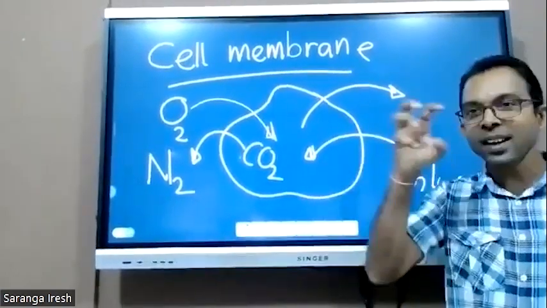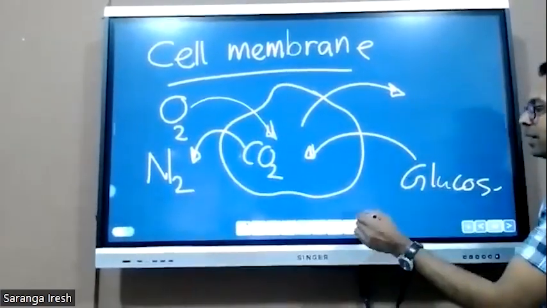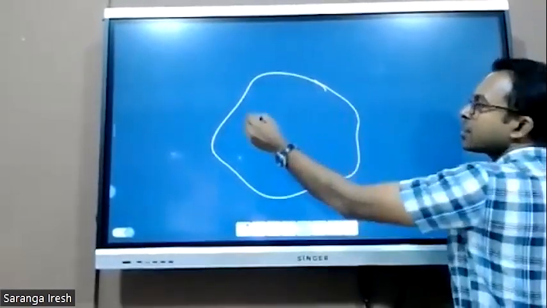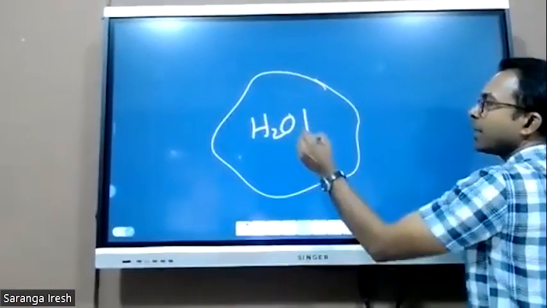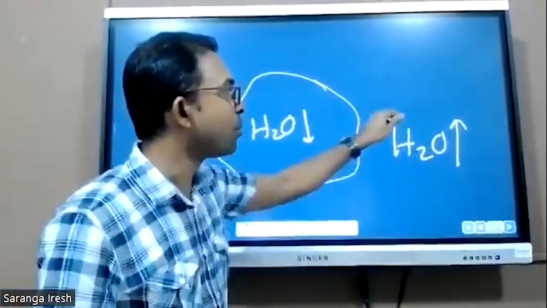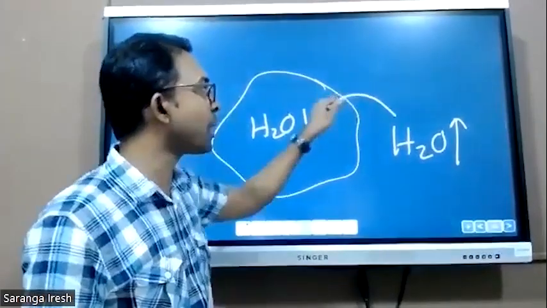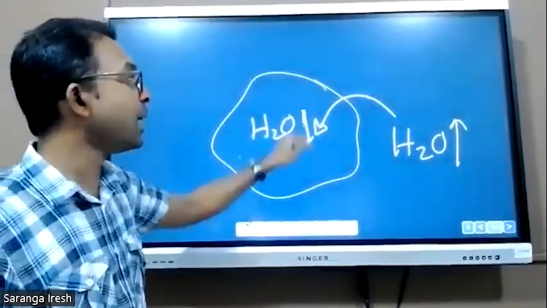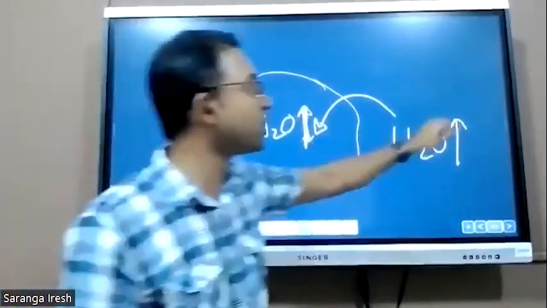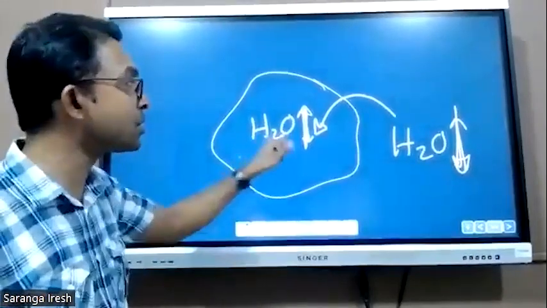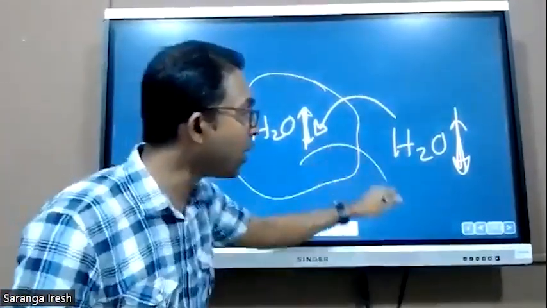The membrane decides there. Another example: sometimes our cell has less water in the cell, but outside it has more water. The cell membrane allows water from outside to come into the cell. In some situations, the cell has more water than the outside environment. At that time, the cell membrane allows this water to move out from the cell.